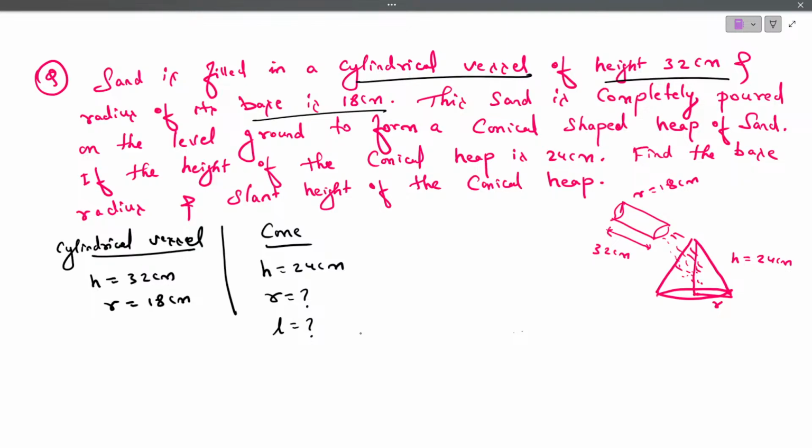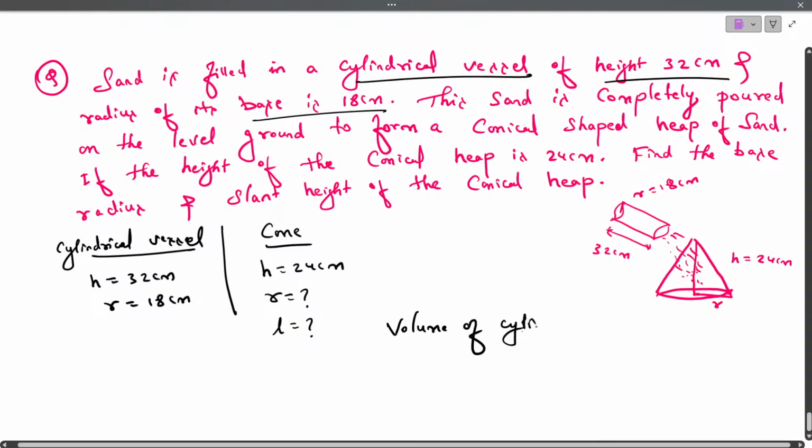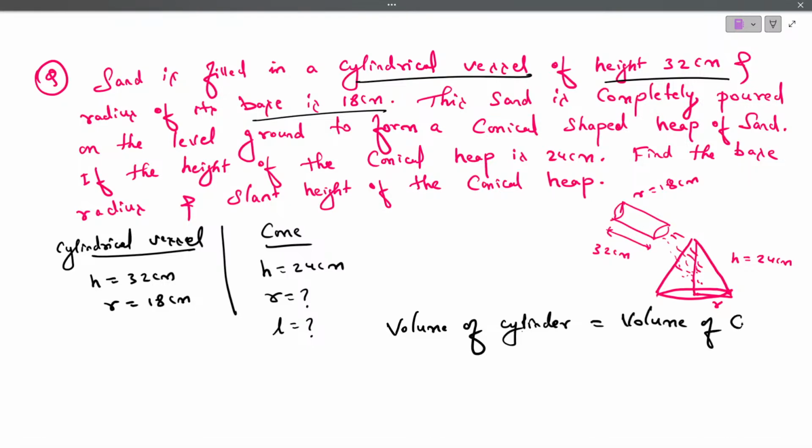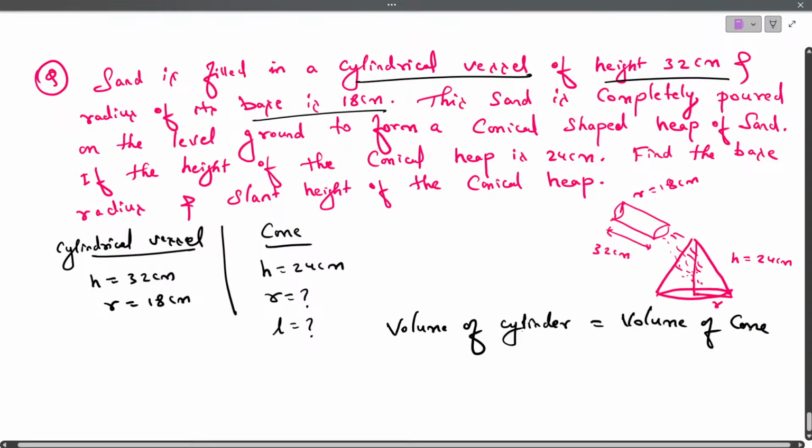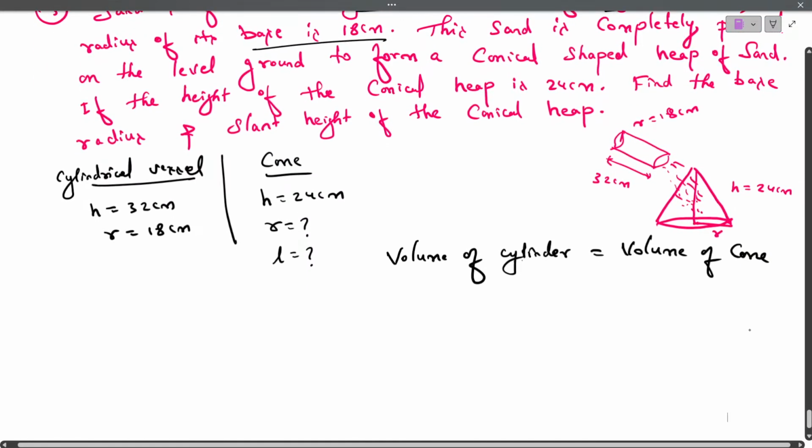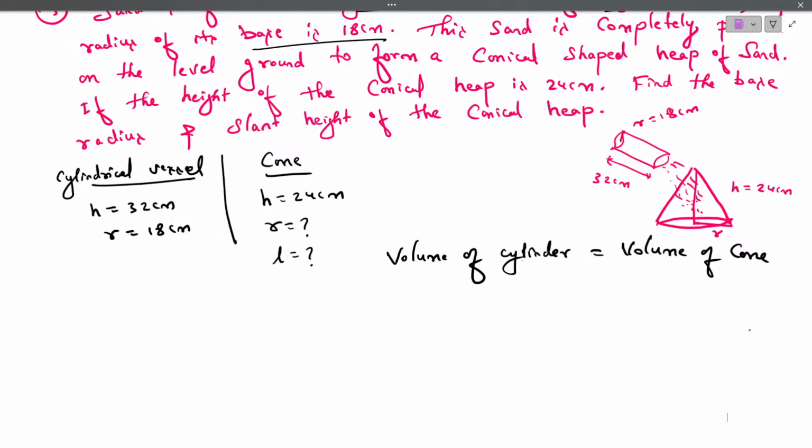Okay, understood the question? Yes, good. Now here what we can conclude, we can say that volume of cylinder is equal to volume of cone. जितना मट्टी सिलेंडर में है उतना ही मट्टी कोन में है. So whenever we compare the quantity, we go with the volume. We go with the volume formula.